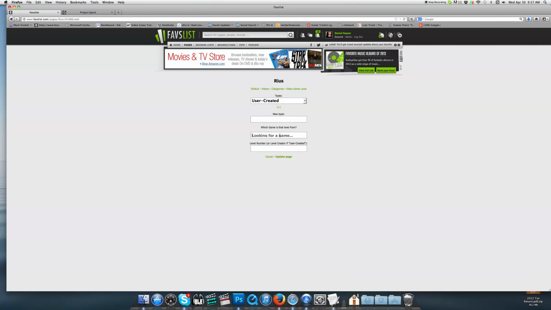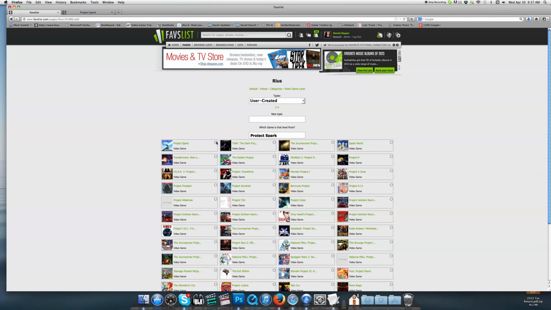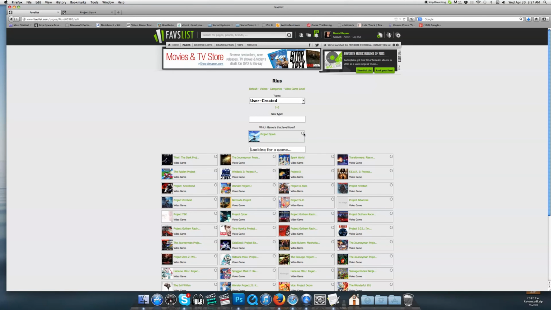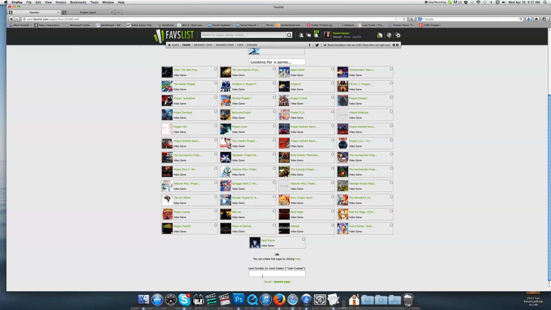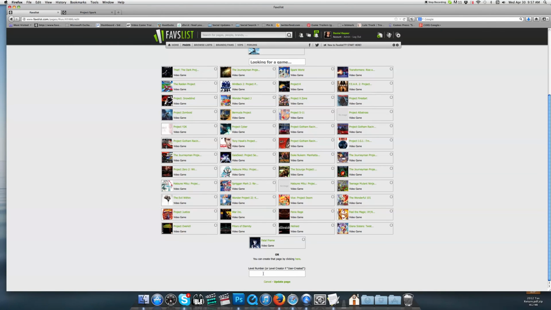And right here, we will just type in Project Spark. And you can see that it becomes available right there. And then you want to make sure that once you've selected it, that you confirm it by clicking that blue box right there, or circle. And then down here, you could put in the level name or creator. So we can see right here that the creator is Q Ragnarok P. So we're going to put that in.